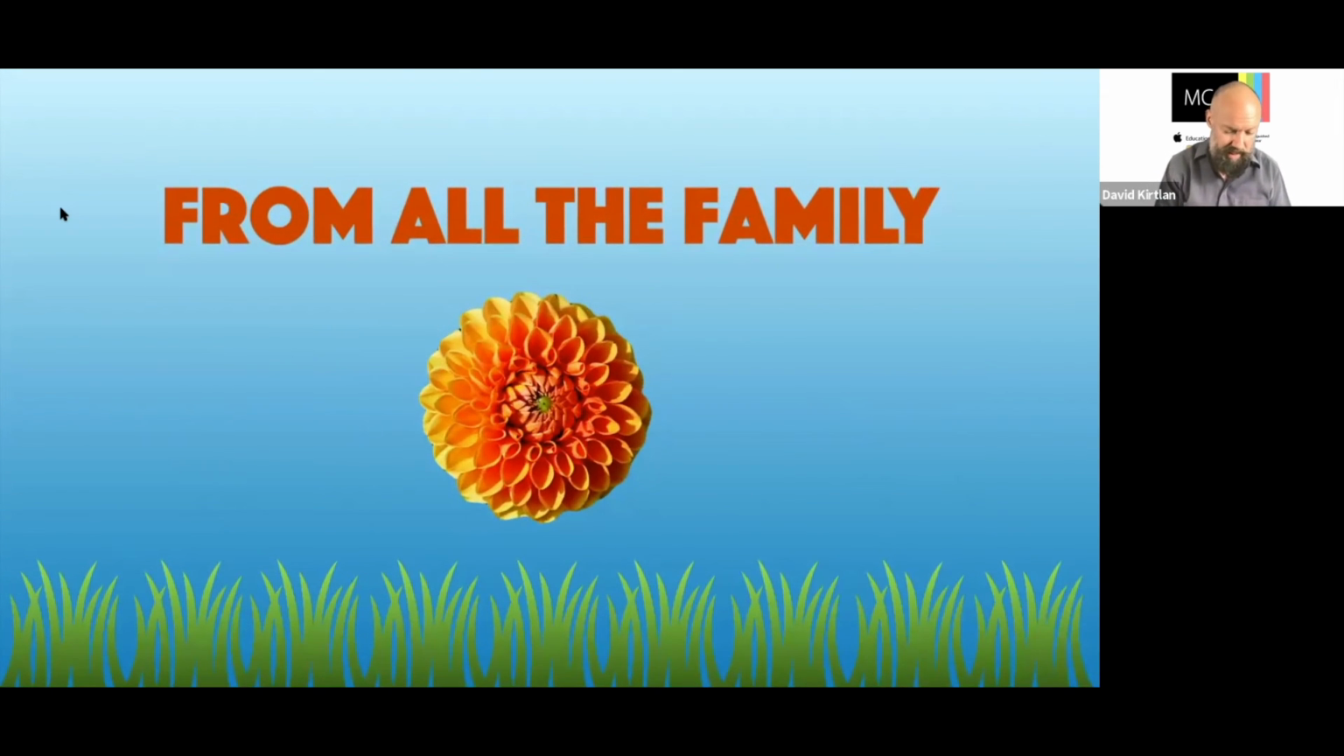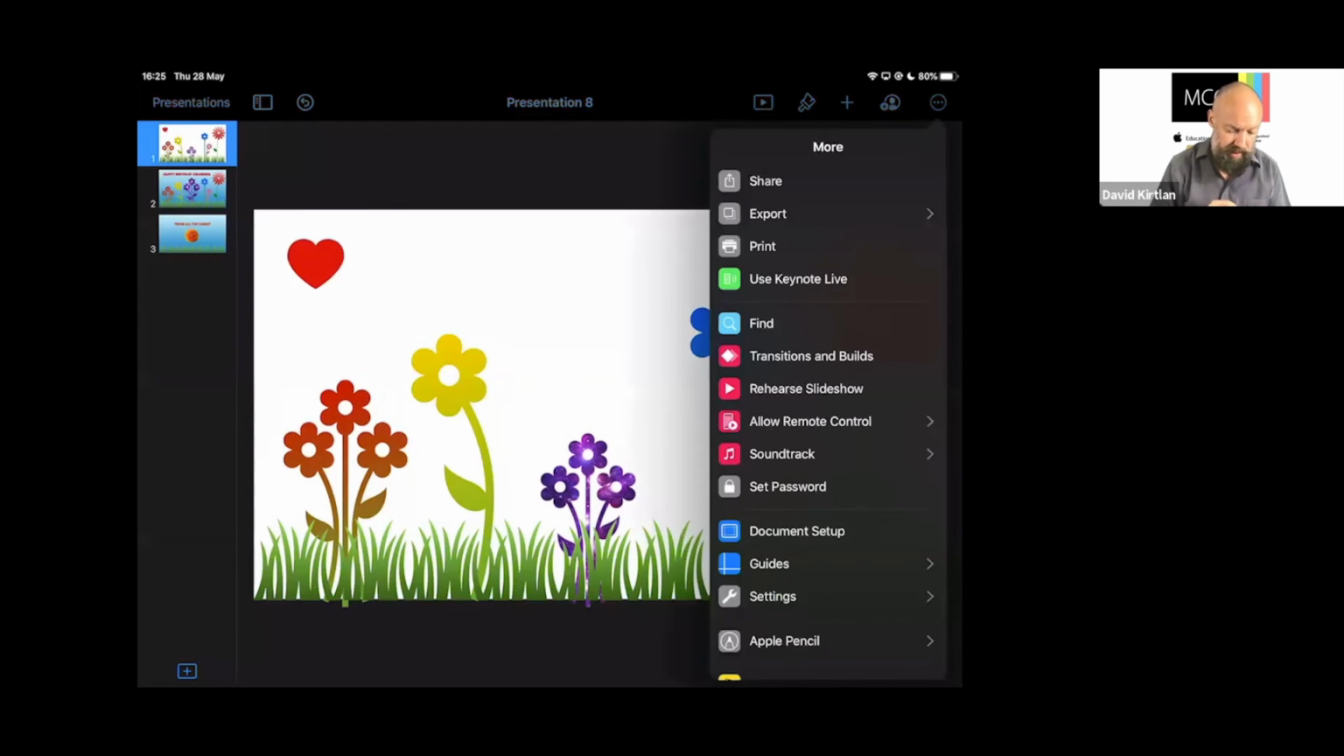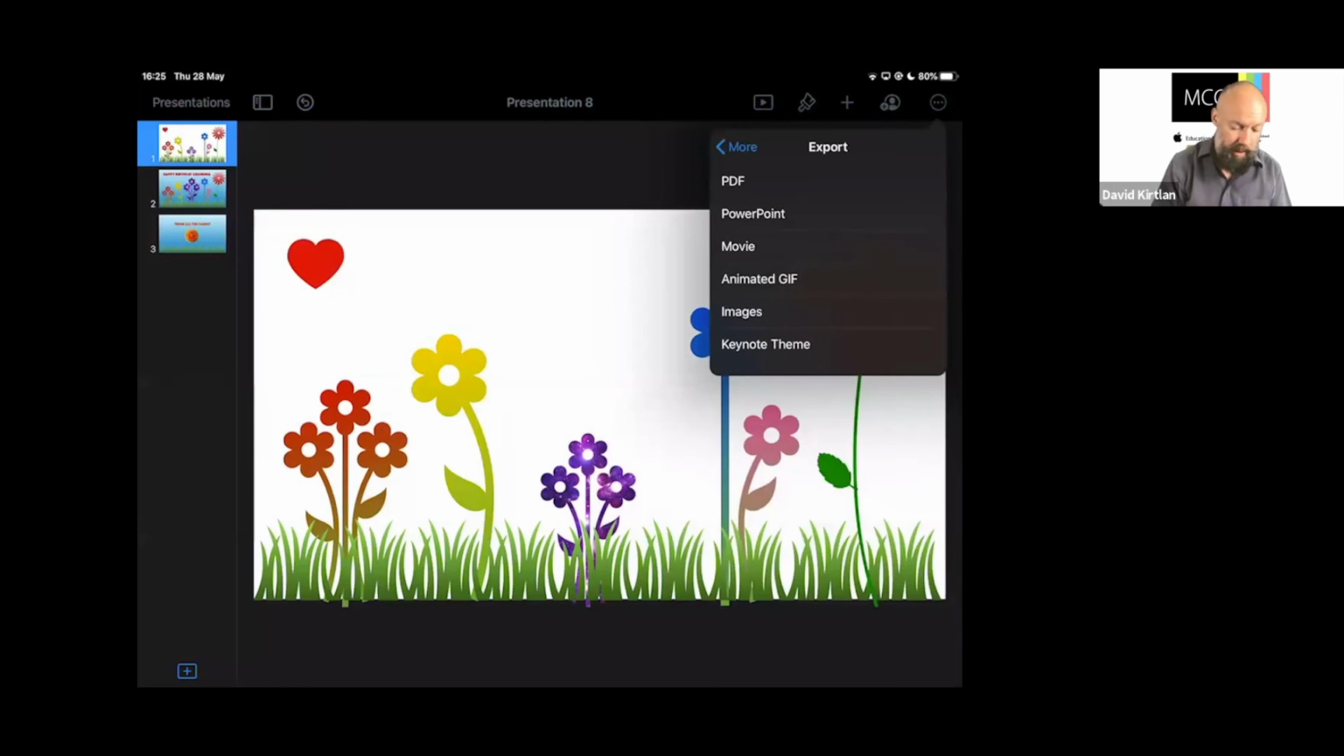Okay, so that's coming together now, and we can put slide 4, 5, 6, and 7 if that's what we want to do. That's okay, that's fine. So let's leave it at that, but it's still a Keynote presentation at the moment, so we need to press that More button, which is those 3 dots in the corner, and we need to export this. And the export options are quite nice here.